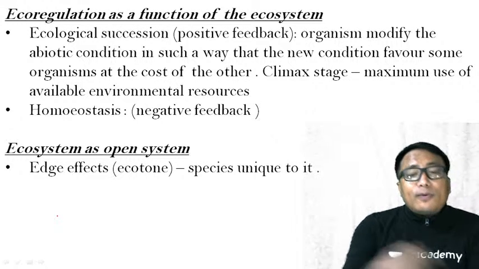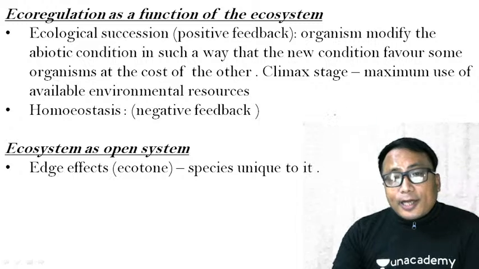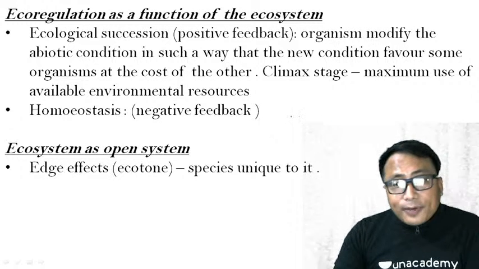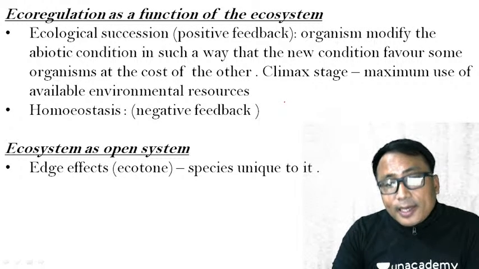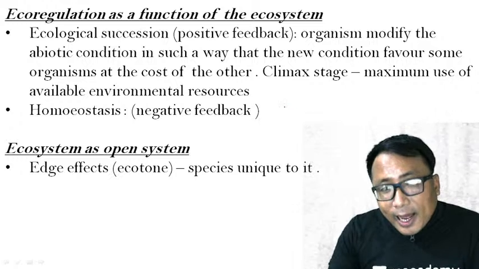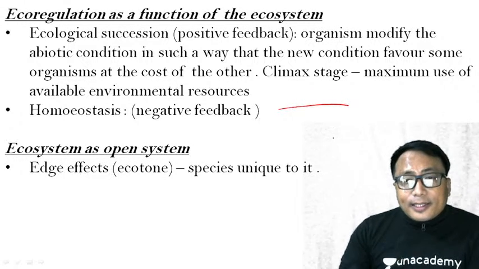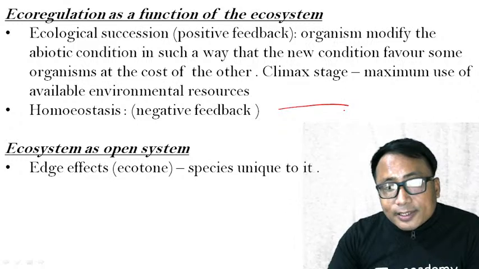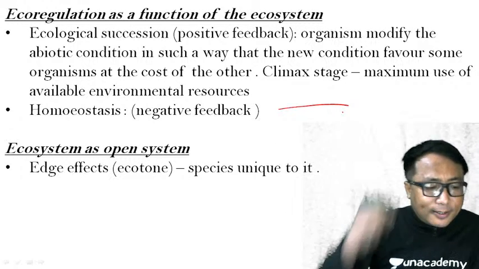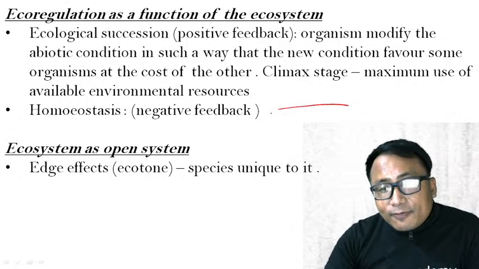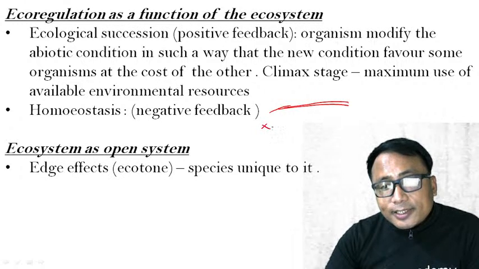Let me give you one example. Kindly follow, very very important. Say for example, I have one particular land surface area. Right now, let me not tell you what this surface area is, which we will deal with later. But just consider I have one particular land surface area of X characteristics.